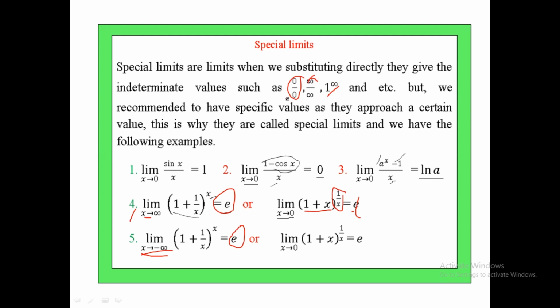Such numbers are not elements of the real numbers, but they are called indeterminate. They do not give any information, so they are called indeterminate values.